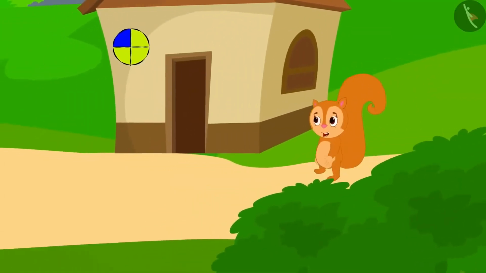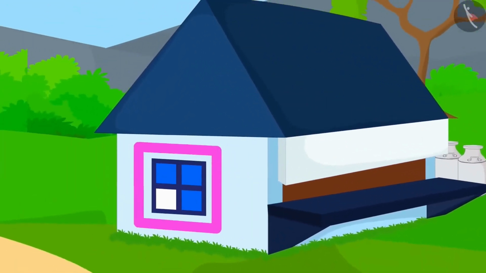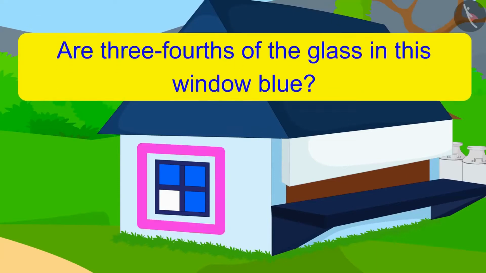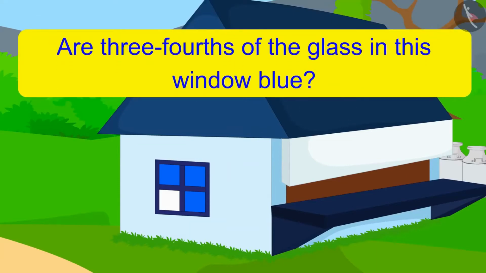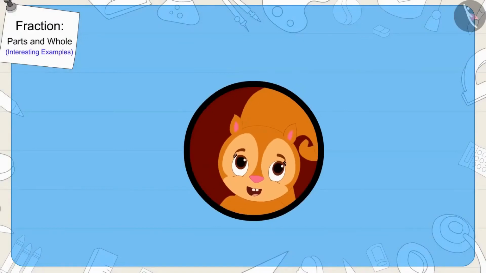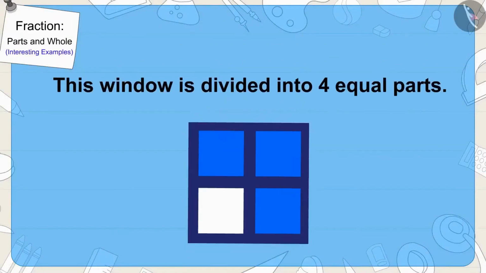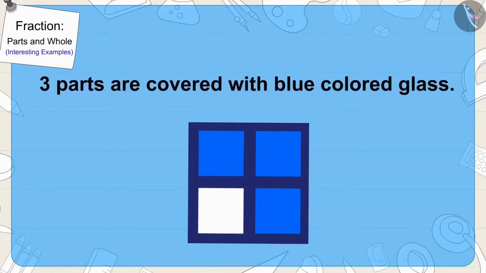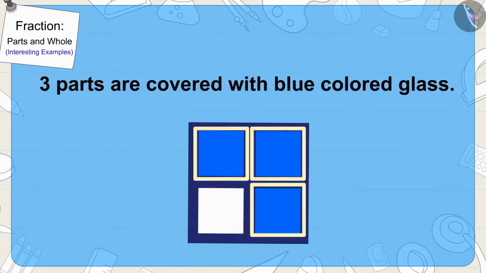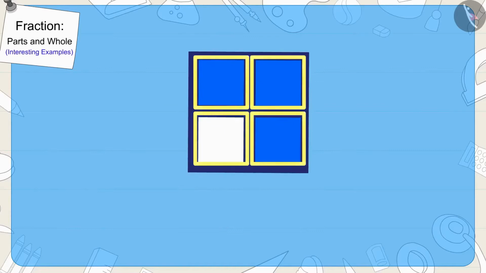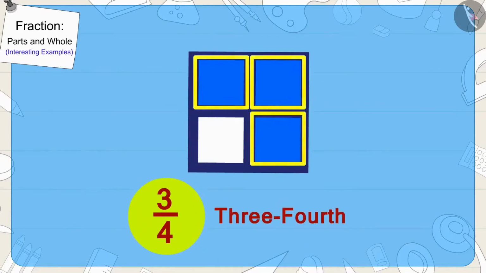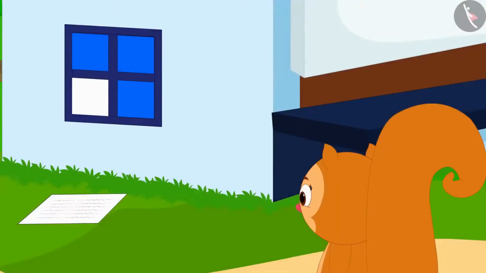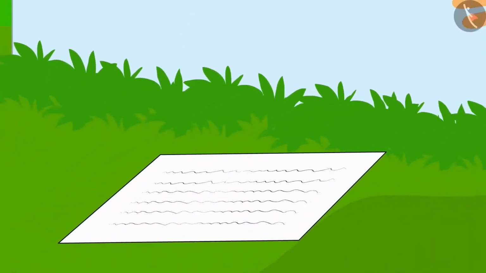Now Chanda started looking for that window. She finally saw such a window. Are 3/4 of the glass in this window blue? You can stop the video to find the answer. Yes, your answer is absolutely correct. This window is divided into 4 equal parts, out of which 3 parts are covered with blue-colored glass. In this way, 3/4 of the window has blue glass. Chanda found her next clue under this window.